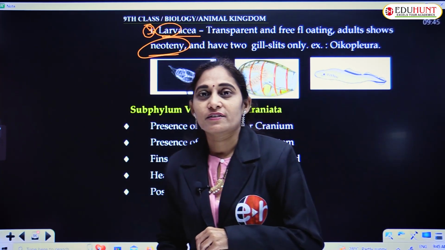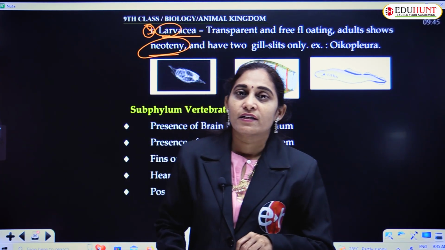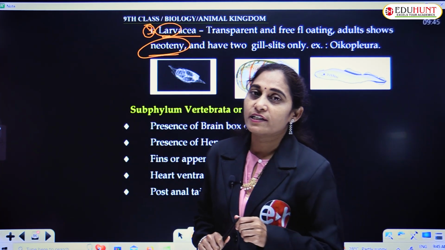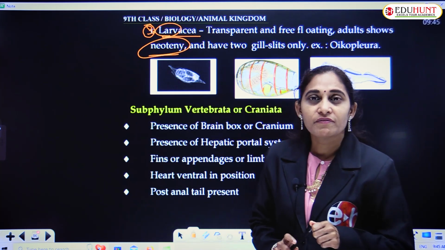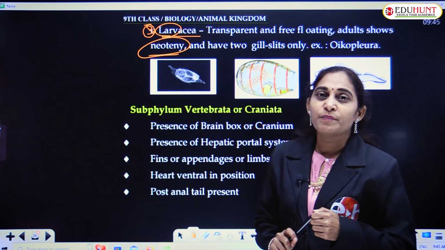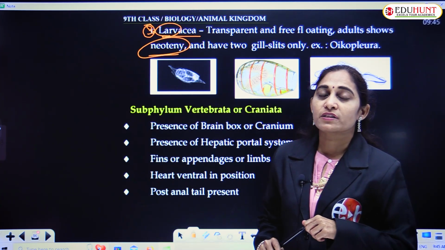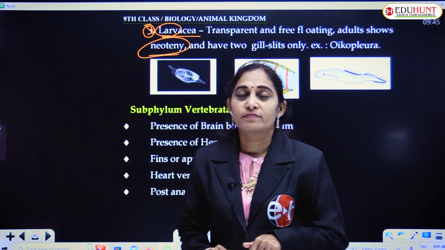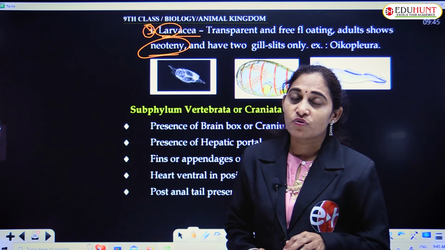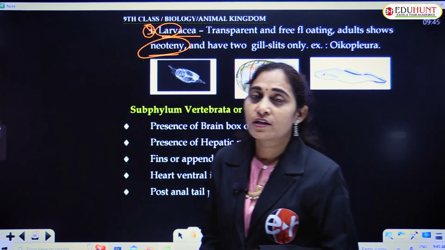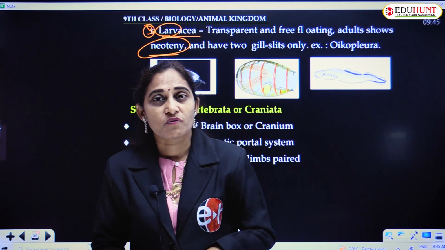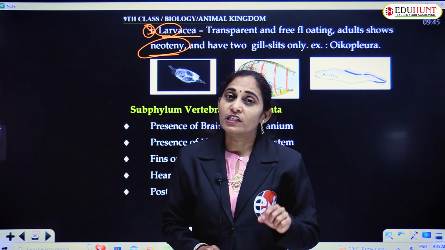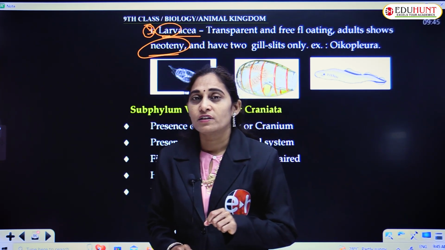In the previous session, while we were talking about the features of chordata, we discussed that the primary features based on which chordates are separated from non-chordates are presence of notochord, presence of tubular nervous system, and presence of pharyngeal gill slits. These are the three main features of the chordates.